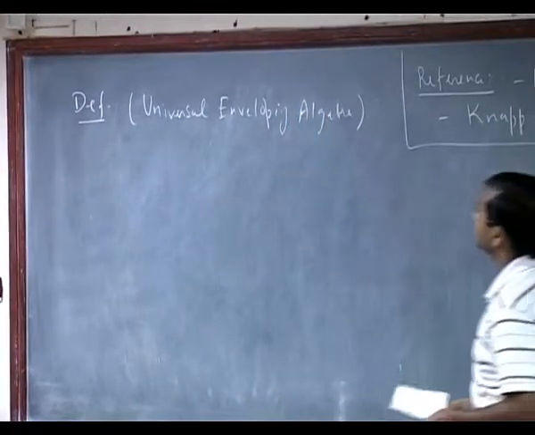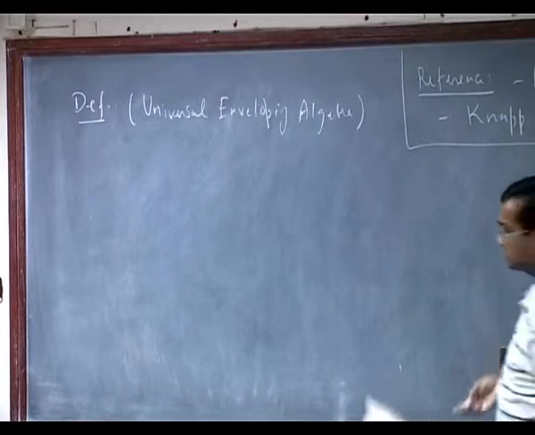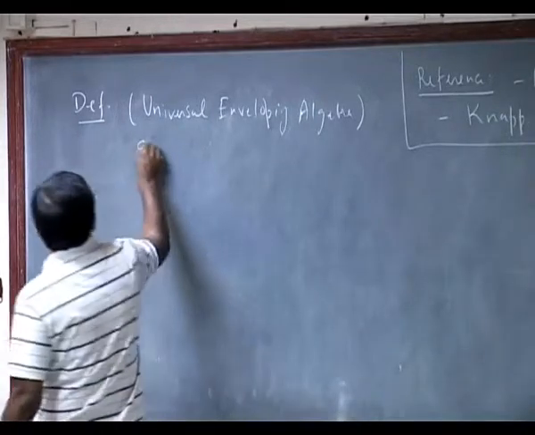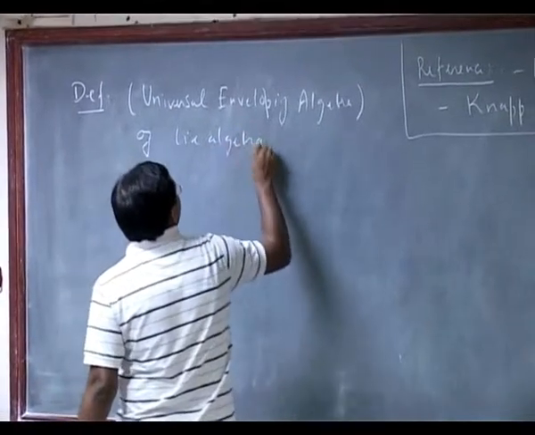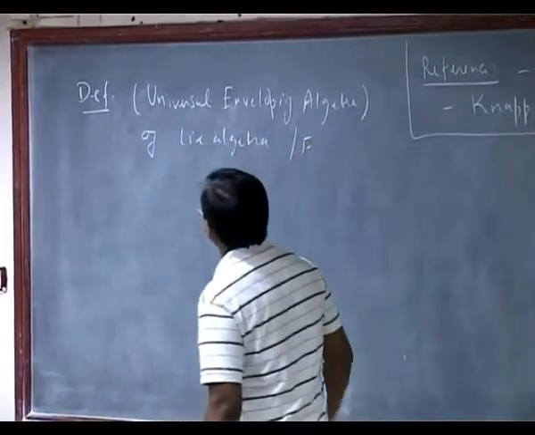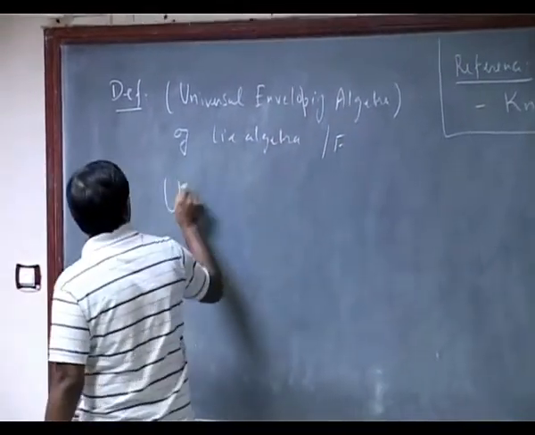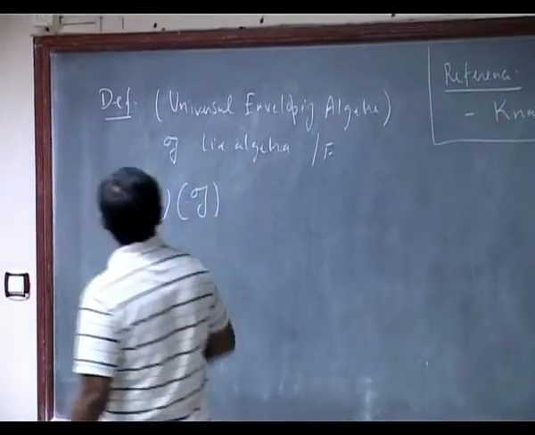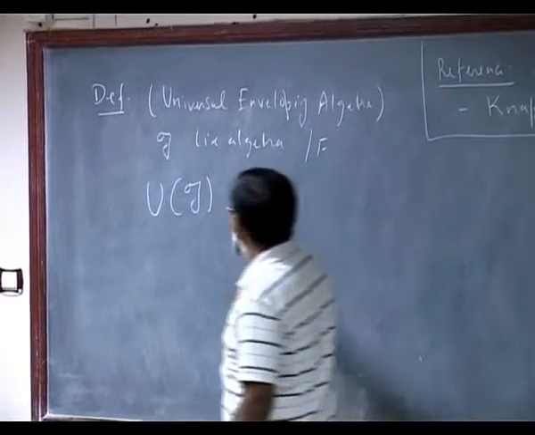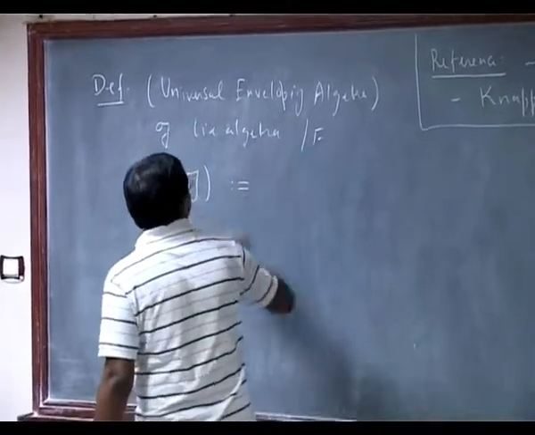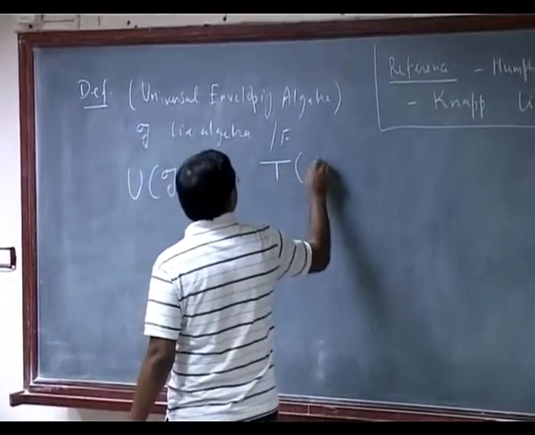So I am going to define what is universal enveloping algebra for a Lie algebra G. So we start with a Lie algebra G over field F, and the universal enveloping algebra UG is going to be a quotient of the tensor algebra. Okay, so this is defined to be a quotient of tensor algebra.